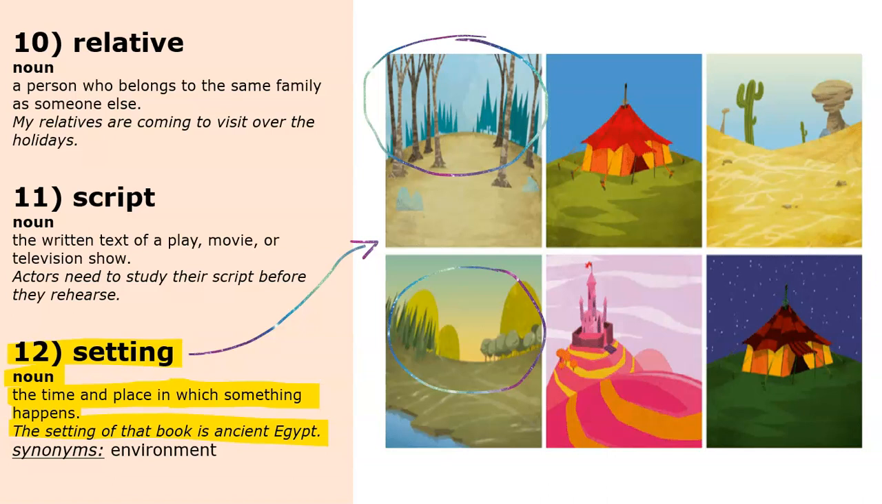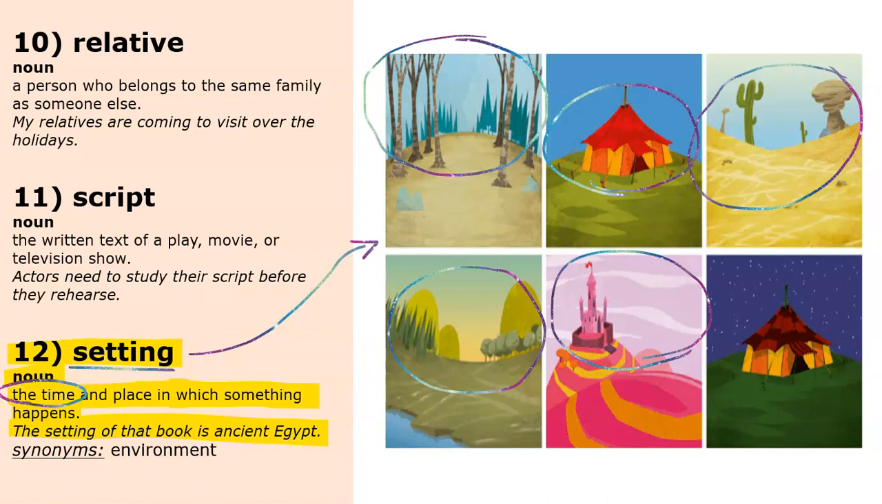Or maybe the story is taking place in a magical kingdom where there's a castle. So the setting is this kingdom. Or the setting can be in a desert or even in a tent. The setting is just the place where the story or something is happening. And remember, setting is not only the location, but setting can also be the time. So is it the morning? Is it the night? Is it spring, summer, winter, or fall? All of those things are considered the setting.